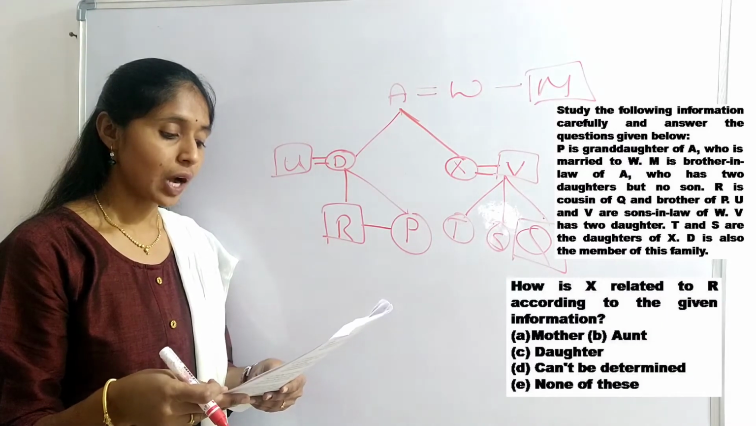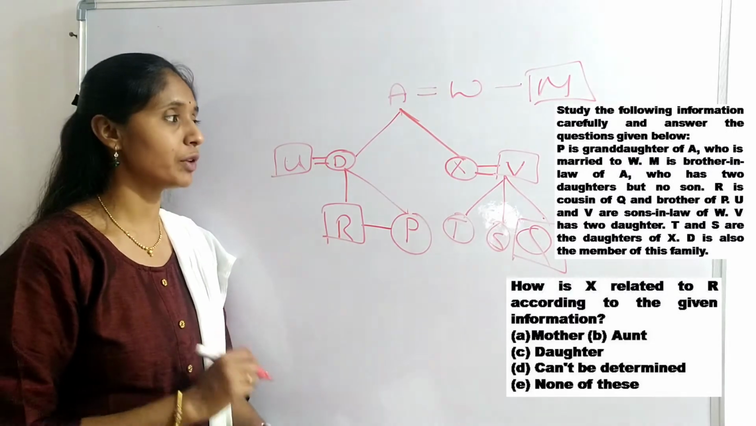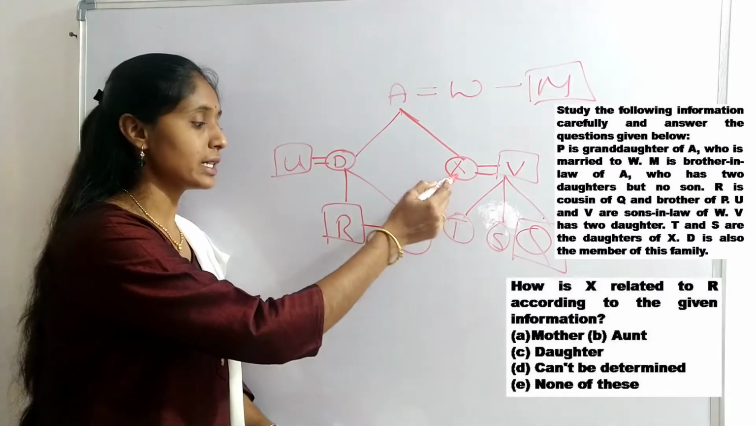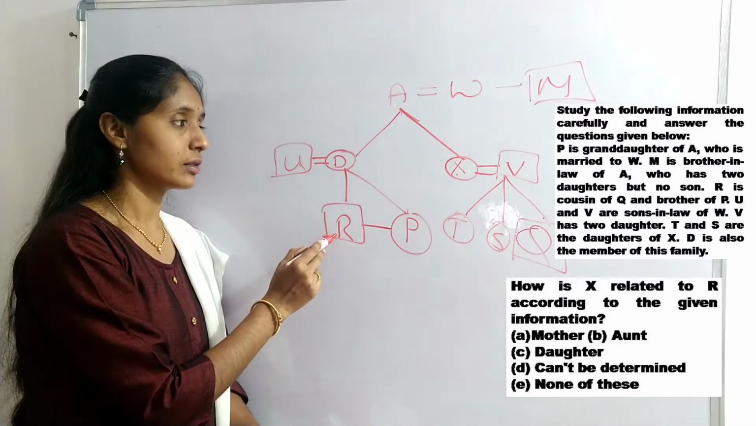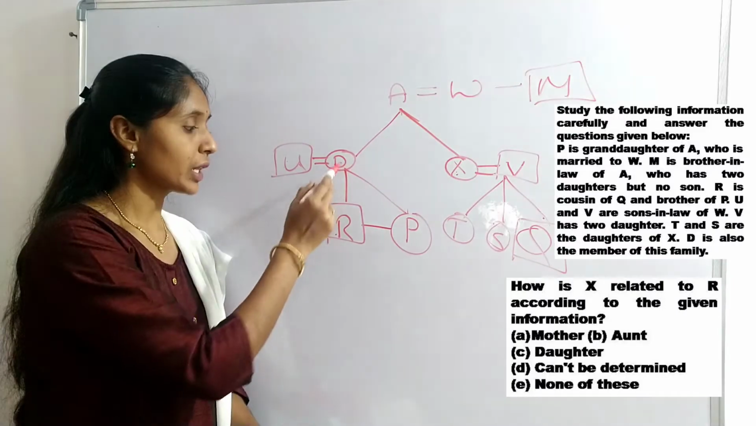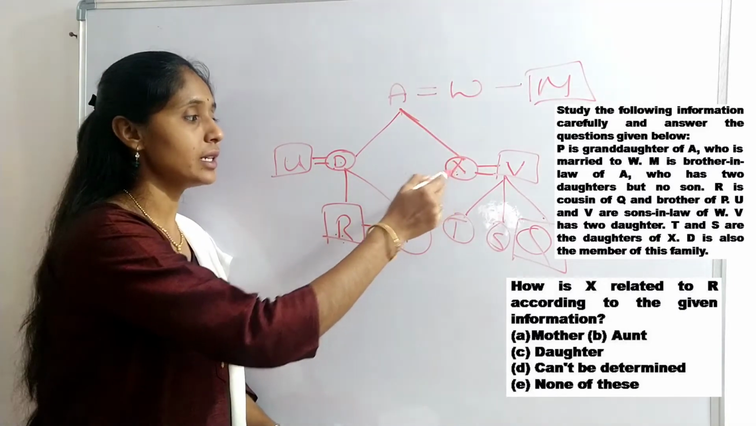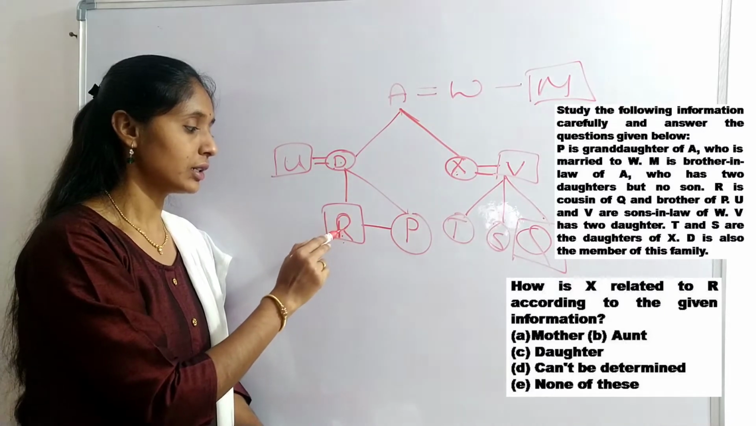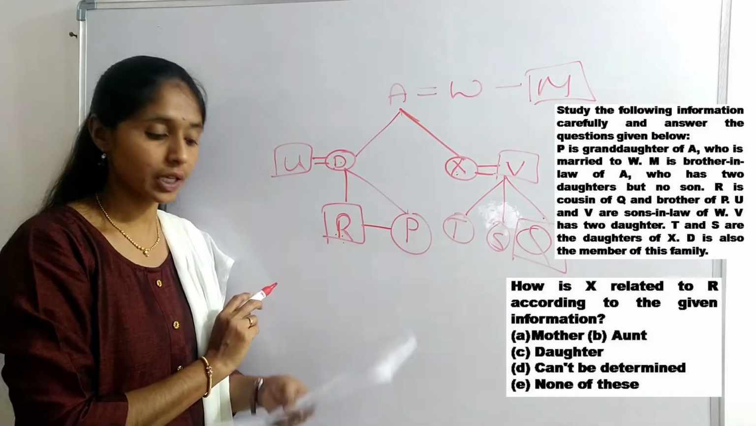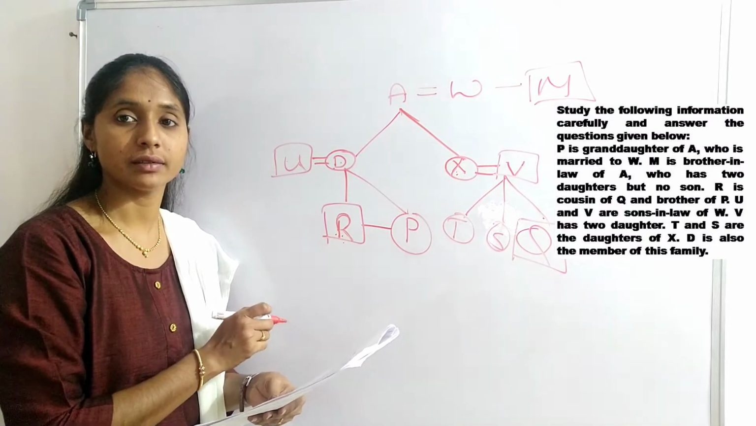First question, how is X related to R according to the given information? Okay, so D and X are sisters. So R is son of D. Then X is aunt to R. Okay, option B is the right answer for this question.